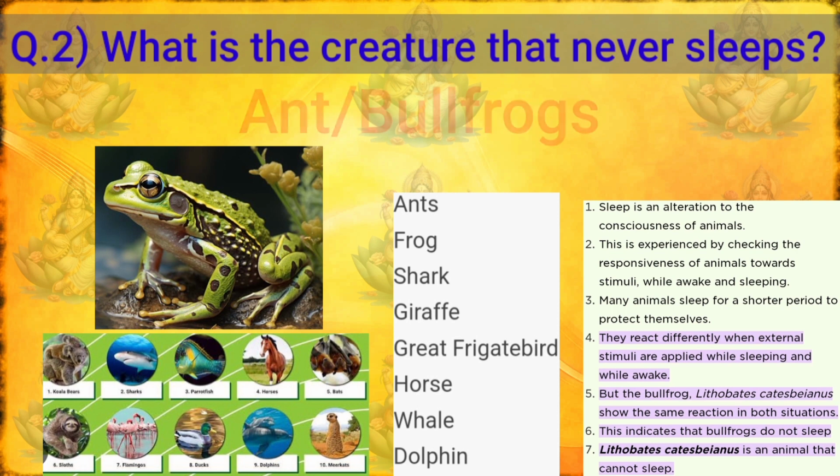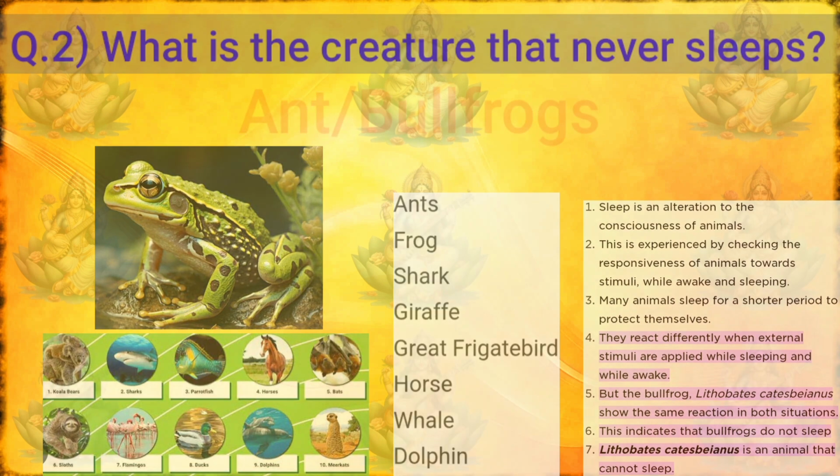Many animals sleep for a shorter period to protect themselves. They react differently when external stimuli are applied while sleeping and while awake. But the bullfrog, Lithobates catesbeianus, shows the same reaction in both situations. This indicates that bullfrogs do not sleep. Other animals that cannot sleep are ants, frogs, sharks, giraffes, great frigatebirds, horses, whales, dolphins, and many more.